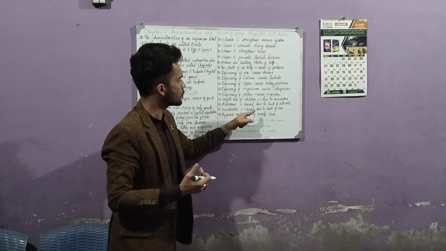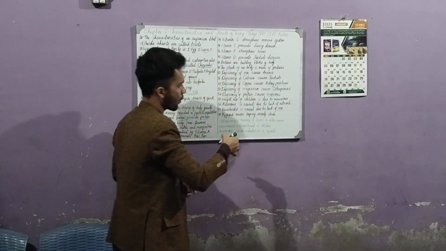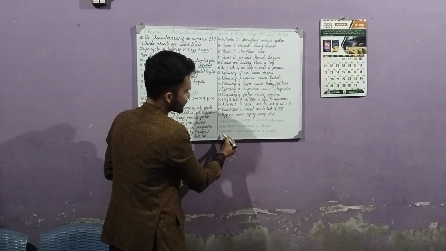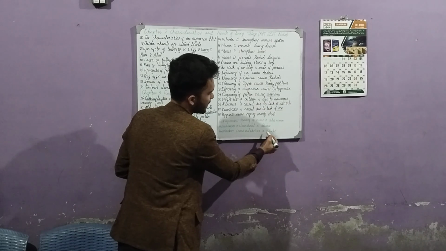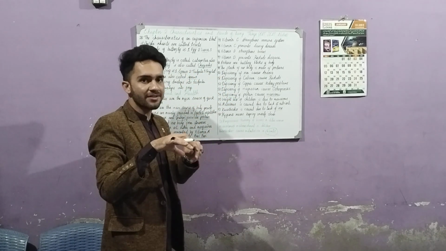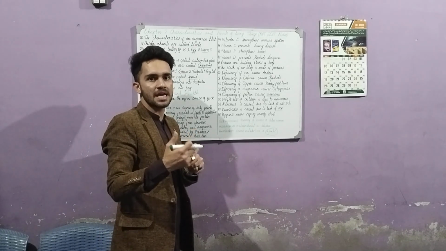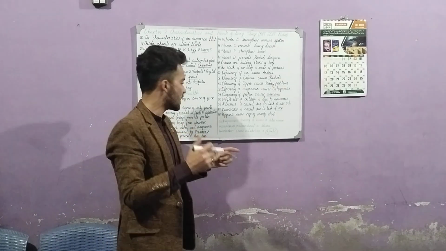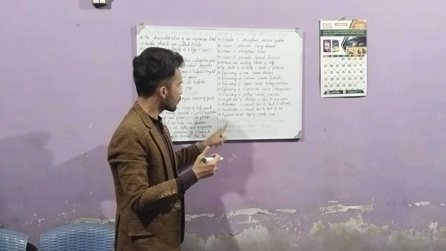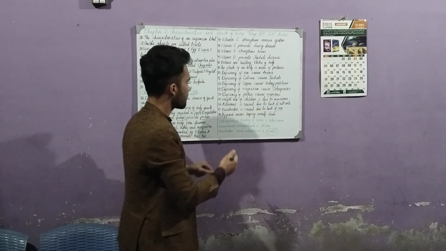Kwashiorkor is due to lack of iron. When we have lack of iron in our body, then we develop a disease called kwashiorkor. Kwashiorkor is severe malnutrition in infants. Infants means those children which are very small and they are still on feeding of mother. They feed on the milk of the mother. So kwashiorkor is caused by deficiency or lack of iron.